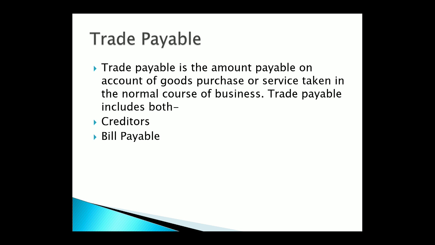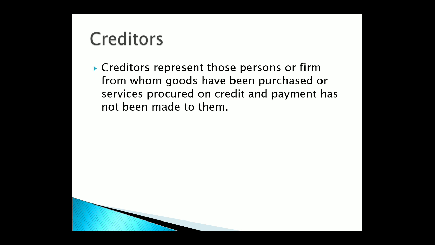Trade payable can be of two types. One is creditors and one is bills payable. Now we will talk about creditors. What do you understand by creditors? Creditors represent those persons or firms from whom goods have been purchased or services procured on credit and payment has not been made to them.